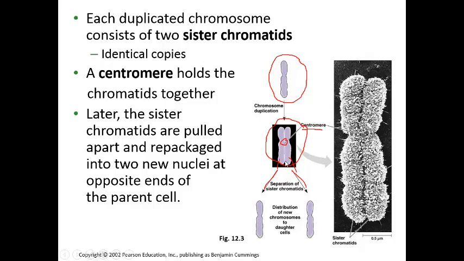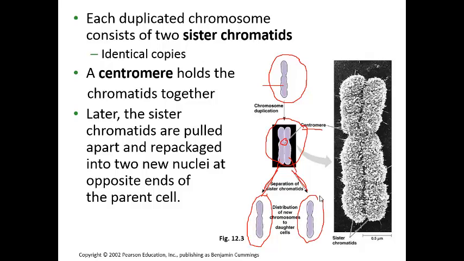That duplicated chromosome is made up of two sister chromatids, but it is considered one chromosome. So this could be a little confusing. This thing you see right here, that's one chromosome. This entire thing right here, that is also one chromosome. It's just one duplicated chromosome made up of two sister chromatids. During mitosis, when the nucleus divides, the sister chromatids are going to split apart. When those sister chromatids split apart, each chromatid becomes its own individual chromosome.